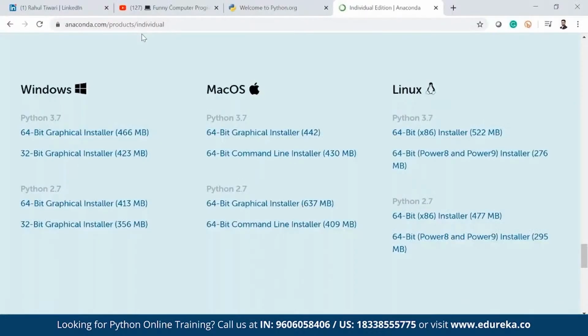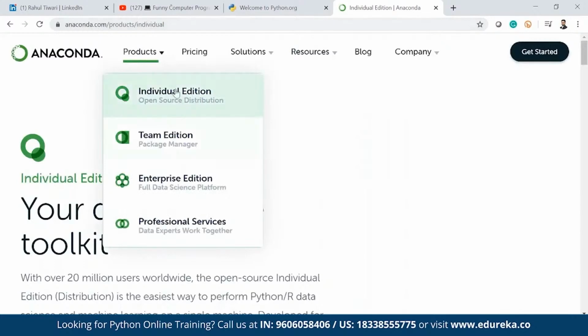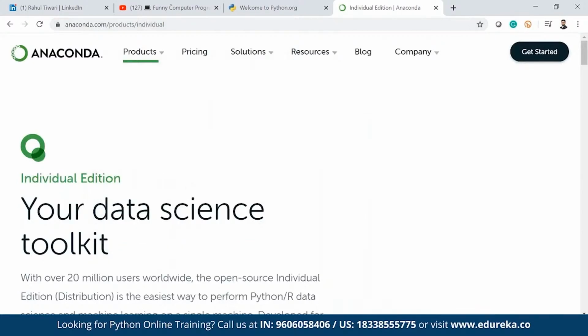PyCharm is also coming in. Basically, Anaconda is now coming up with PyCharm as well. PyCharm is one of the GUIs which people use, but I prefer to go with Anaconda tools like Jupyter Notebook and Spyder because in industry people use those more as compared to PyCharm. From this year, PyCharm will also come by default with Anaconda.